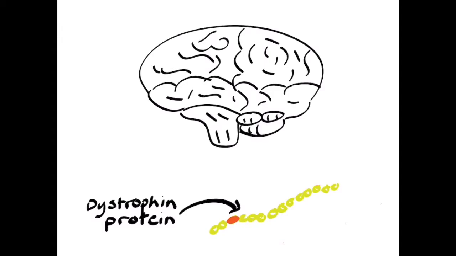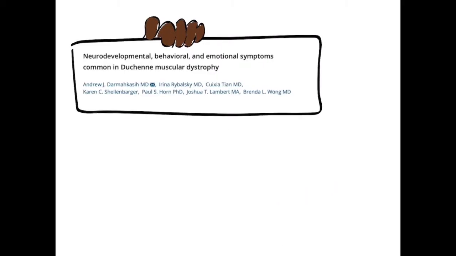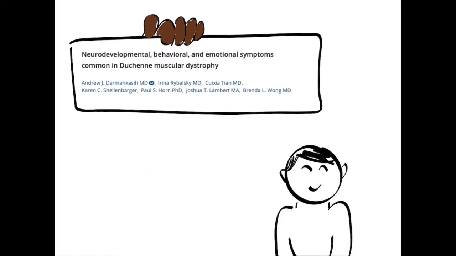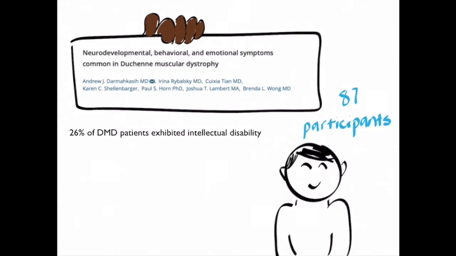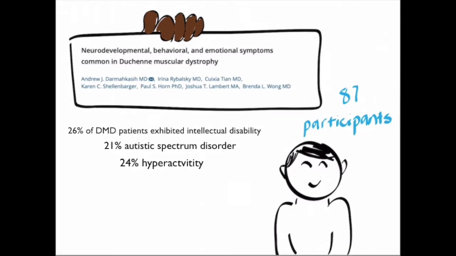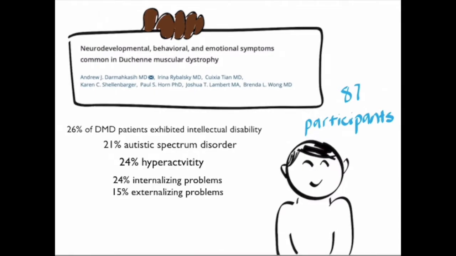In a 2015 study by Zaki and colleagues, the characteristics of DMD neuropsychiatric profile were explored in the context of genotypic and phenotypic characteristics. In this study, 87 DMD males completed a comprehensive neuropsychiatric assessment where they observed intellectual disability in 26% of the DMD patients, autistic spectrum disorder in 21% of the patients, hyperactivity in 24% of the patients, and clinical levels of internalizing and externalizing problems in 24% and 15% respectively.